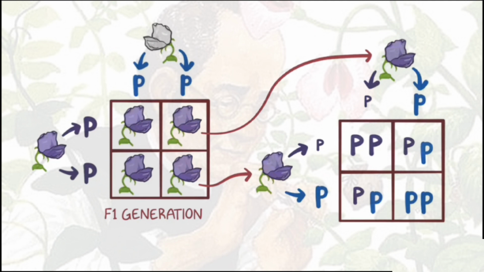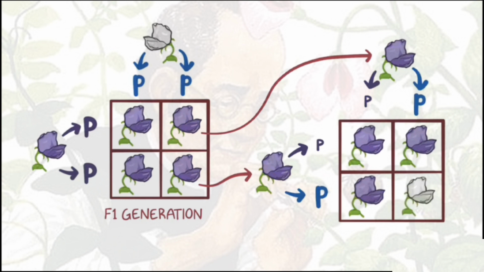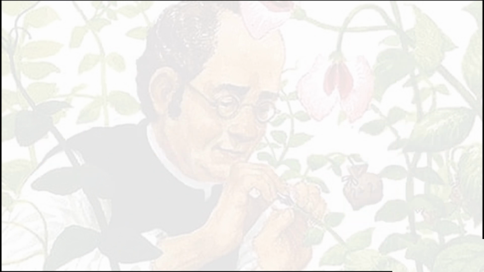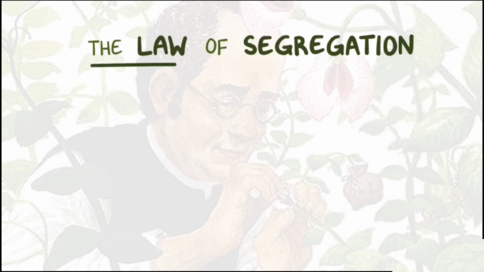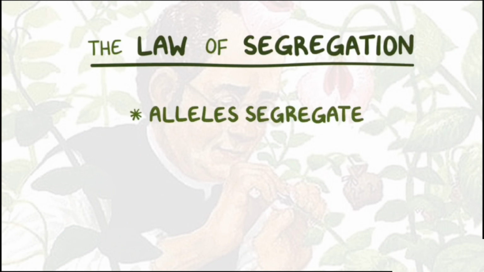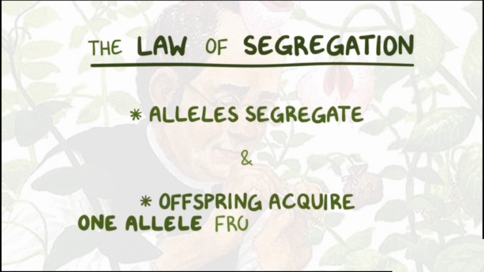The three plants with at least one capital P allele will have a violet flower phenotype, and the one plant with a homozygous lowercase p genotype will have a white flower phenotype. This was the ratio of plants that Mendel observed in the F2 generation. And it helped establish the law of segregation, which states that alleles segregate, and that offspring acquire one allele from each parent.